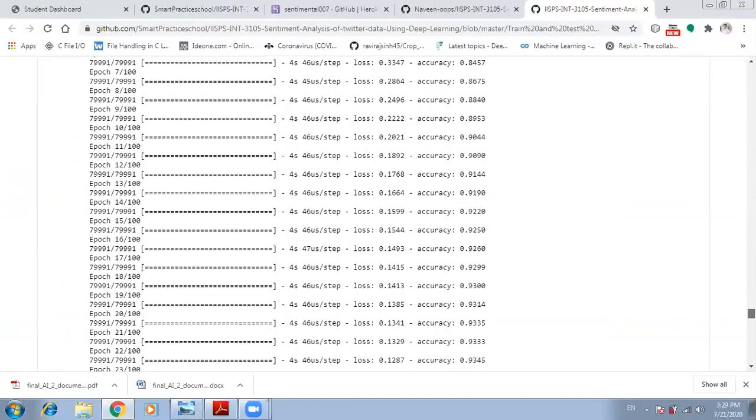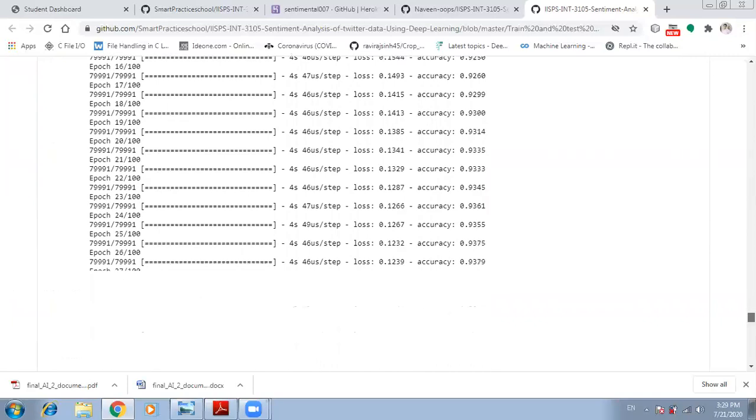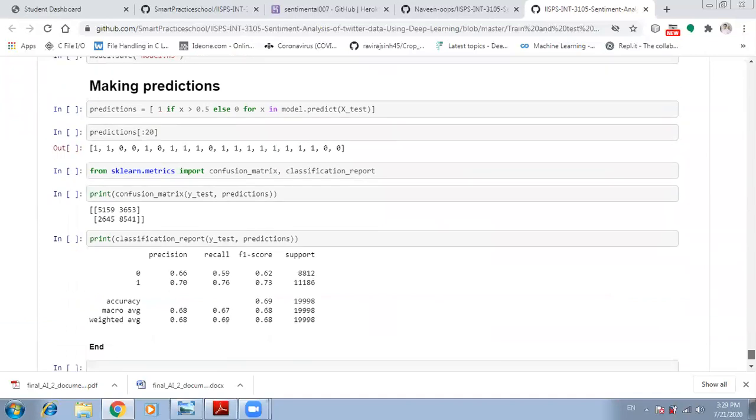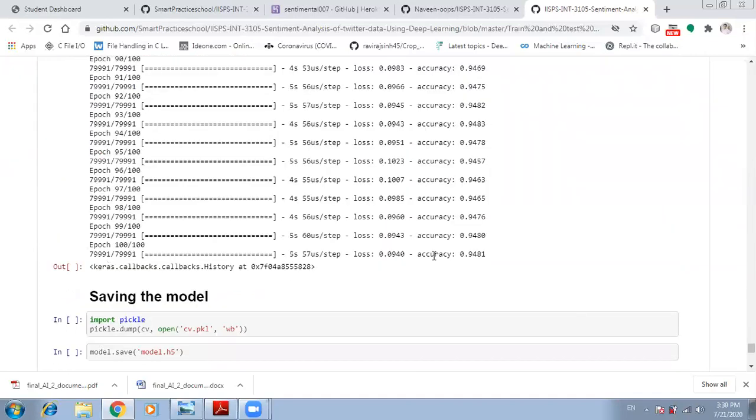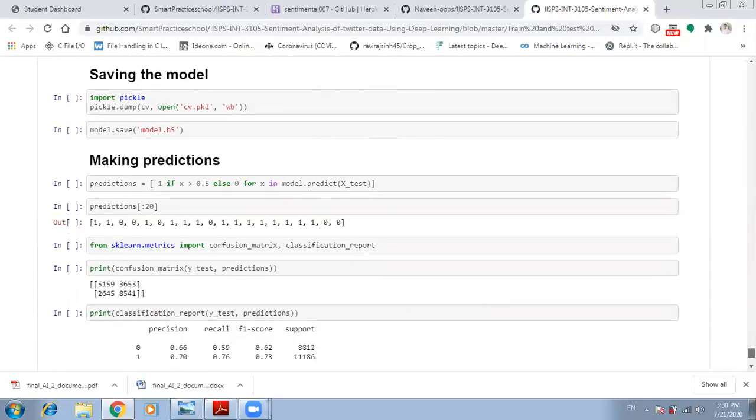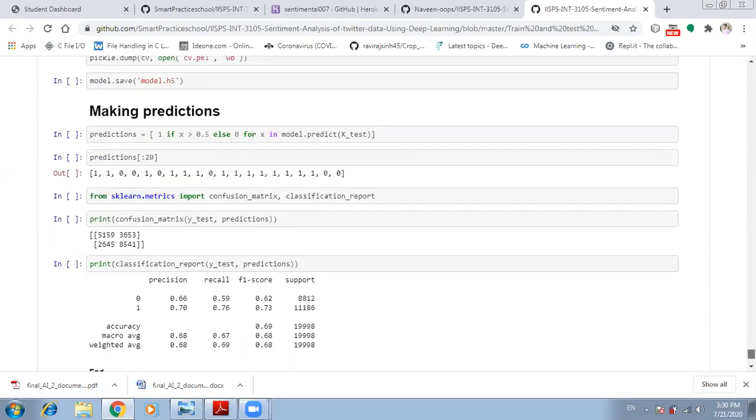Next, the model is compiled, and then we are saving the model, and the epochs are run, and the accuracy is obtained. And then we are making predictions. The accuracy of this project is 94%. Next we are saving the model using the library pickle, and then we are making the predictions. Here 20 tweets are predicted and it is represented in the form of zeros and ones. Following this, the Flask part will be explained by Naveen.